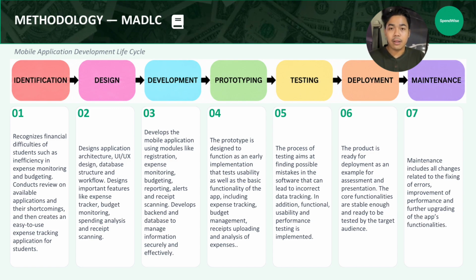Next is development, where all planned features are implemented and connected with the database and backend service. The fourth phase is prototyping, where an early version of SpendWise is created to evaluate usability and functionality. The fifth phase is testing. Functional testing and usability testing are conducted to ensure the application works correctly without errors. After that is deployment, where the application is prepared for demonstration and user evaluation. Finally, the maintenance phase focuses on fixing bugs, improving performance, and adding feature enhancements based on user feedback.